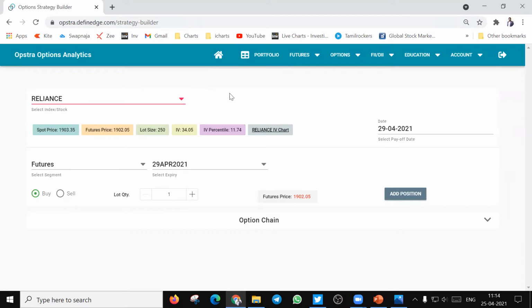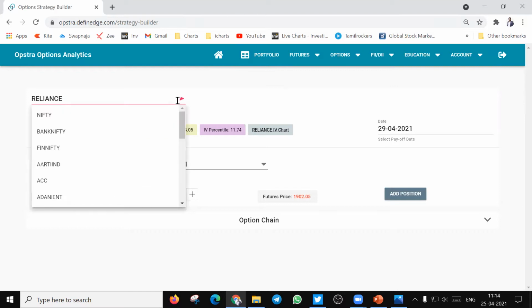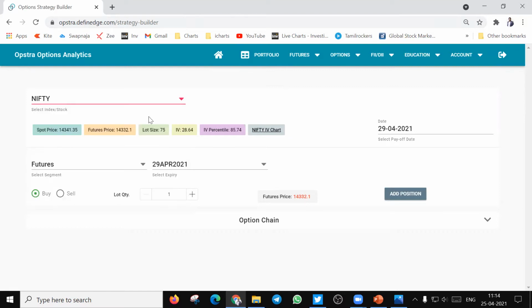So predominantly this will have all the information which is required for the option trader to execute a strategy. Let us take Nifty as an example and see how we will be able to build a strategy in Nifty and check it till expiry.